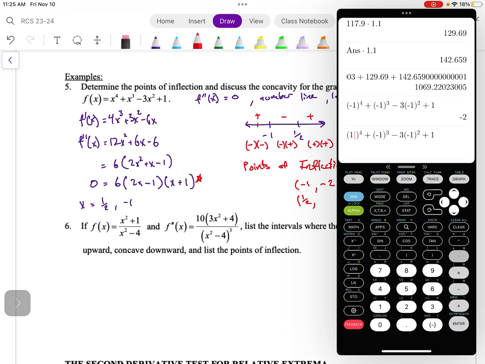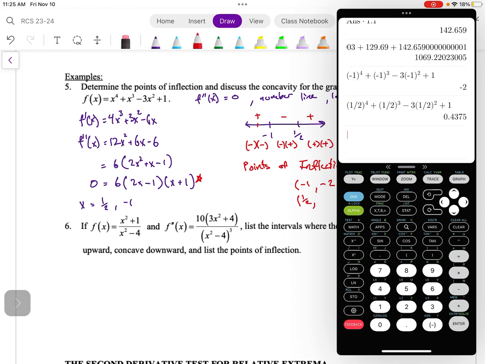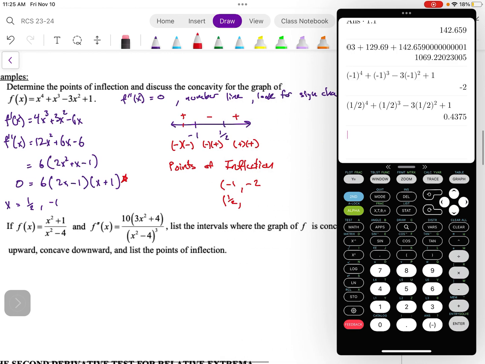And I'm going to type in my 1/2 now. So I'm using my delete button to get rid of my negative. And that should be that. And we get 0.4375. And those would be my points of inflection.